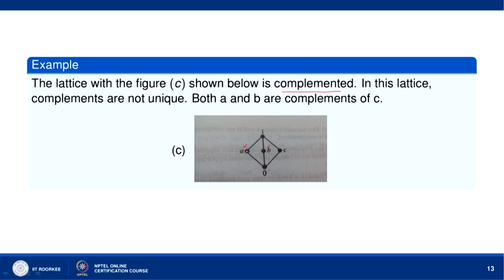So, B is the complement of A, because A join B equals 1 and A meet B equals 0. Then, if I take B and C, then B join C equals 1 and B meet C equals 0.